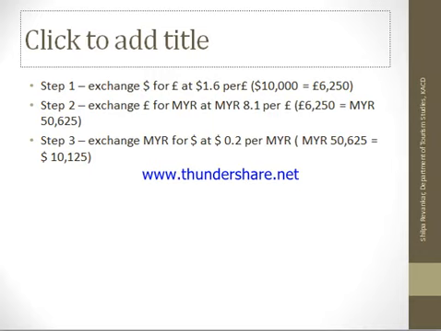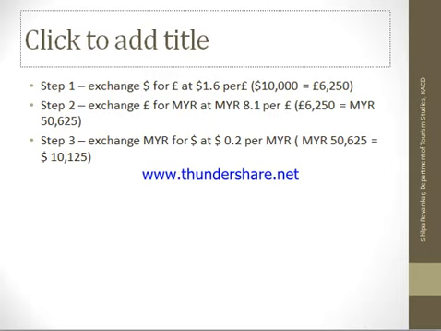I will explain once more. I told you the bank has quoted pounds in terms of dollars, that is 1.6. Then ringgits in terms of dollars, that is 0.2. And the cross exchange rate between pounds and ringgits is 8.1. Now because the actual conversion is giving only 8 Malaysian ringgits per pound, there is a chance of arbitrage. So what will I do now? I will start with dollars. Say I have $10,000.